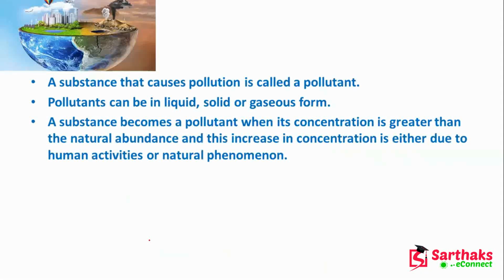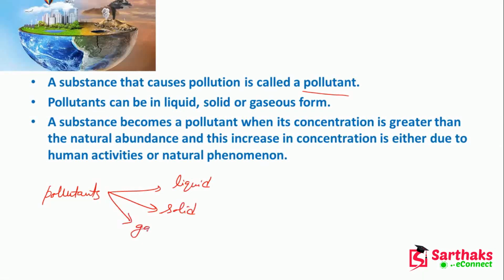Now a substance that causes pollution is called a pollutant. Pollutants can be liquid, solid, and gaseous also. A substance becomes a pollutant when its concentration is greater than the natural abundance, and this increase in concentration is due to either human activity or natural phenomena.